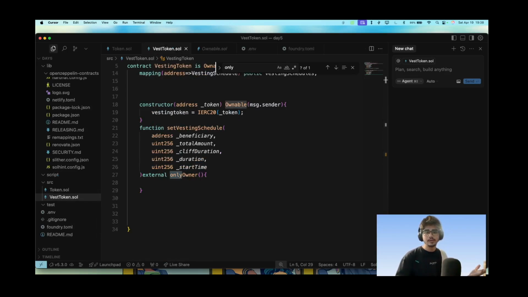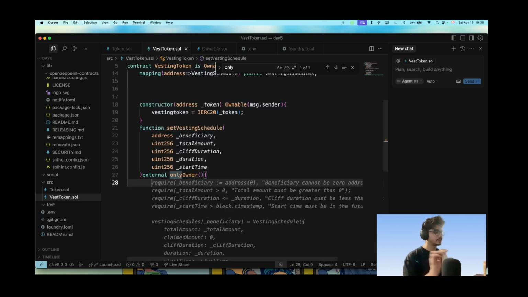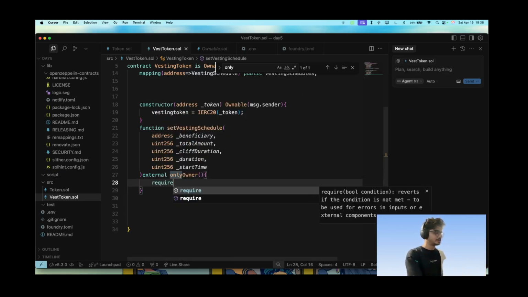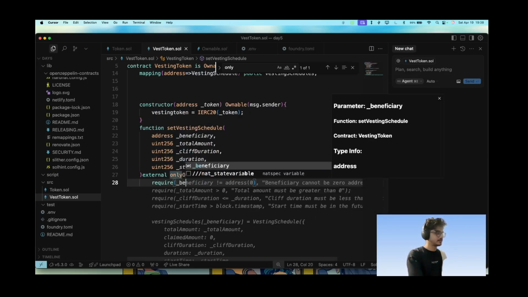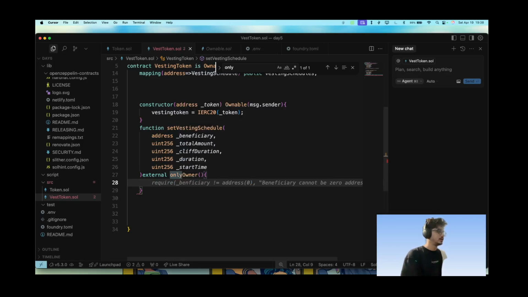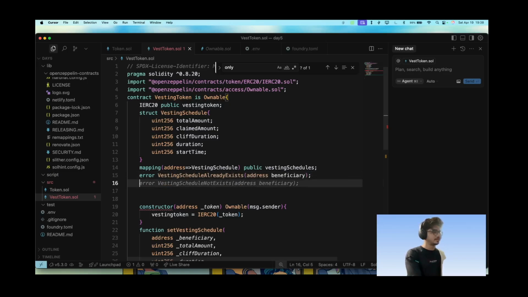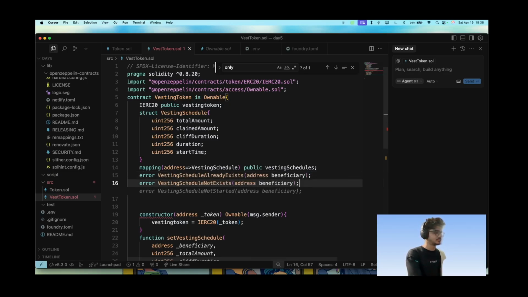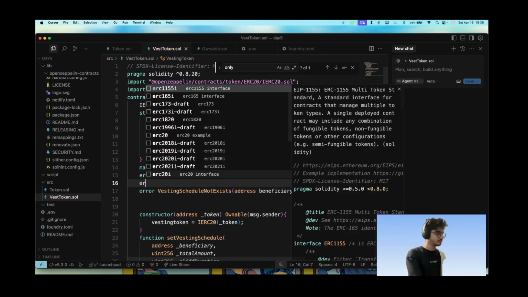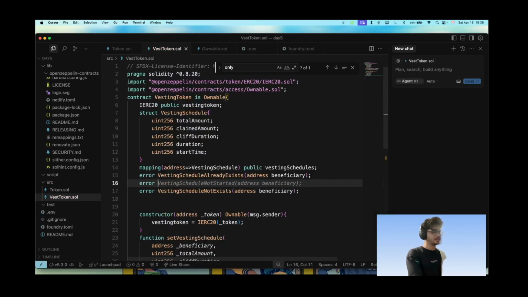Now, what do we need here? That the schedule should be zero for that person, meaning it has not already been set. Okay, so require _beneficiary. Oh, let's make some custom errors: VestingScheduleAlreadyExists, VestingScheduleDoesNotExist, error VestingSchedule.